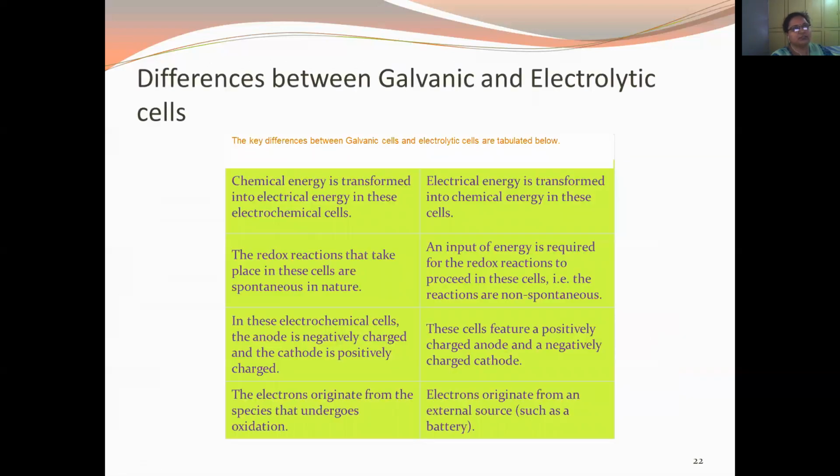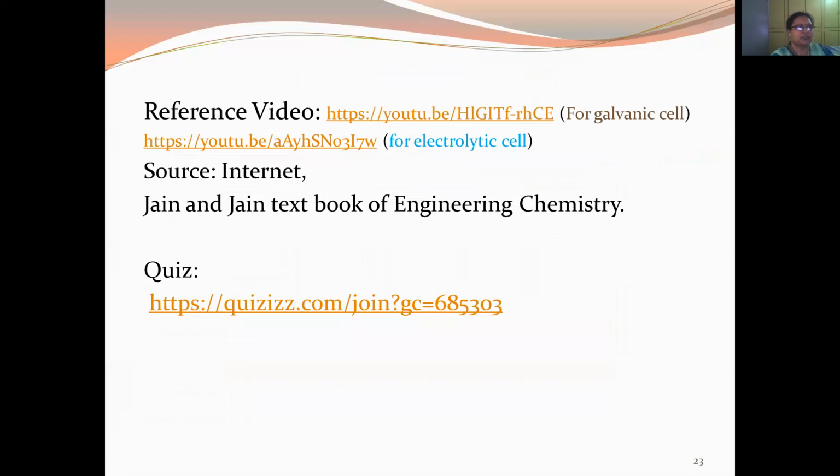Then these are some differences between the galvanic cell and the electrolytic cell. If you want, you can use these videos for reference. And there is a small quiz also.